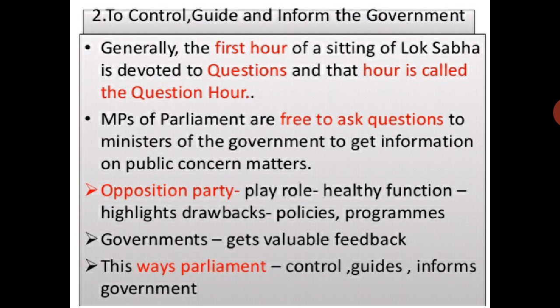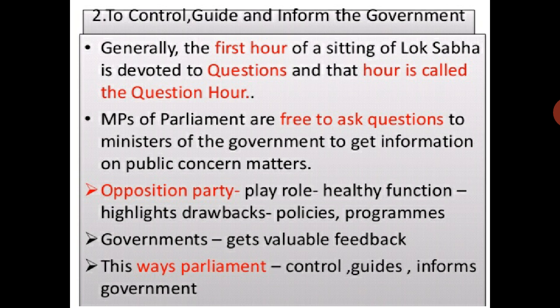MPs of parliament are free to ask questions to ministers of the government to get information on matters of public concern. The opposition party plays a healthy role, highlighting drawbacks in policies and government programs.